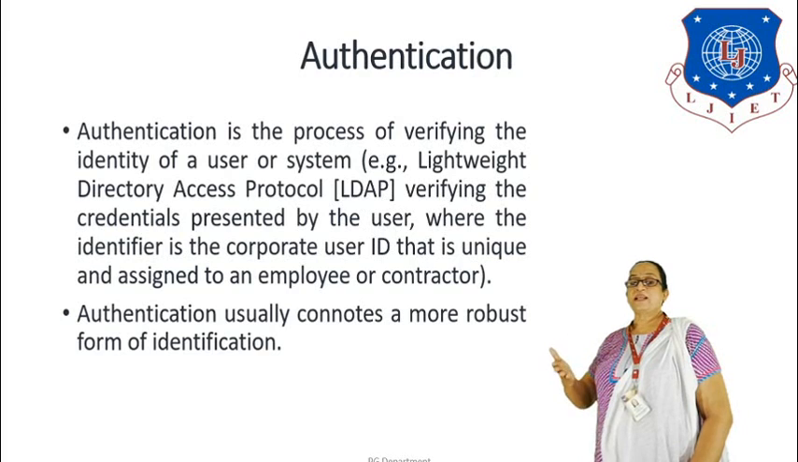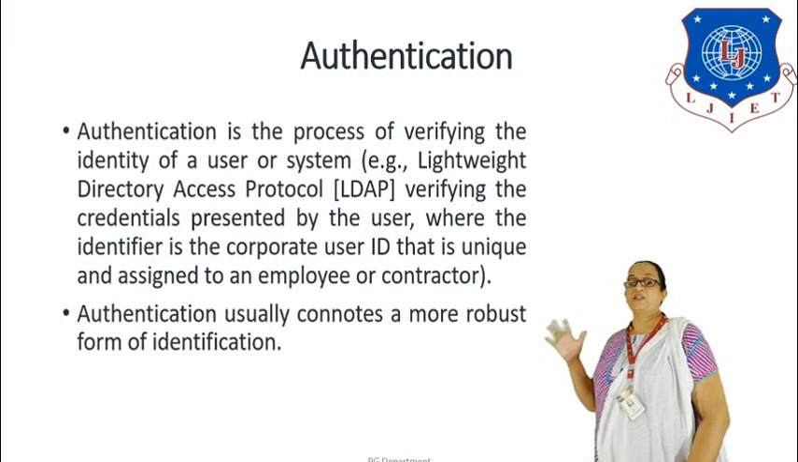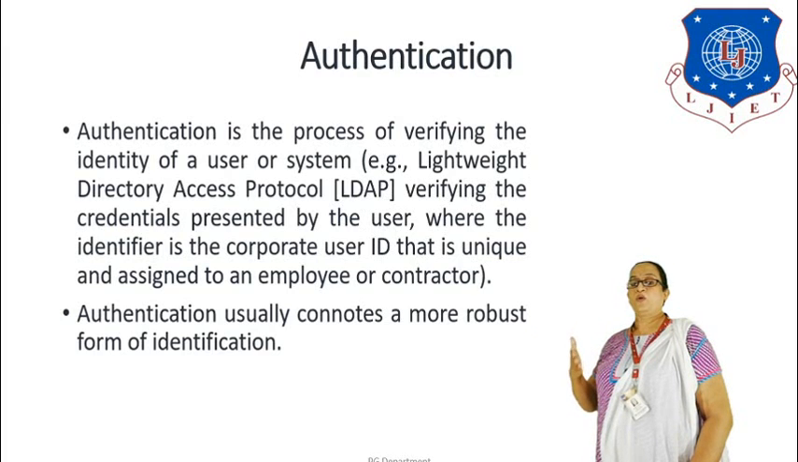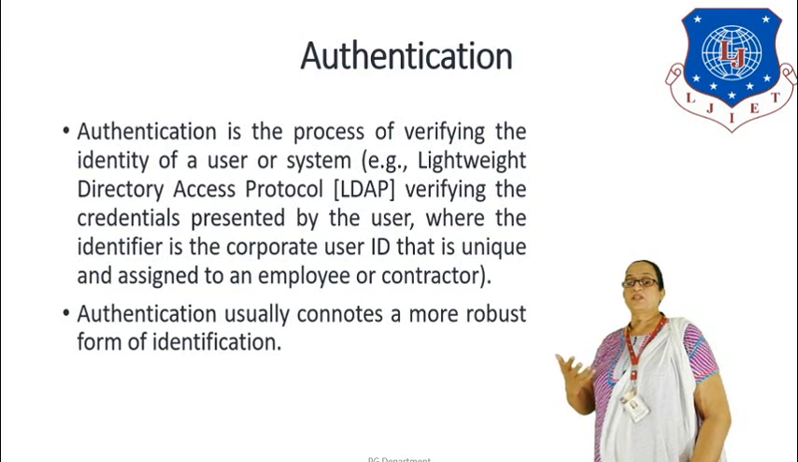And users are of different types which belong to the corporate, which are identified by the corporate user ID, which is unique and uniquely assigned to each user. Like you have an employee and a contractor. So there can be various roles in the organization, and every user or role can be assigned an ID. Authentication usually connotes a more robust form of identification, and it is used because it represents a very robust form of identification.